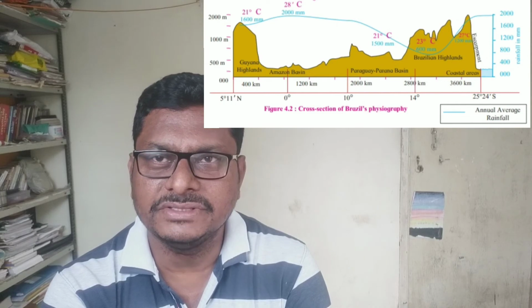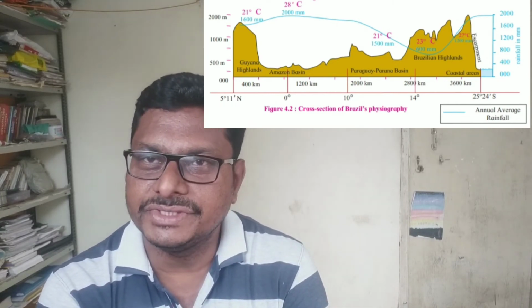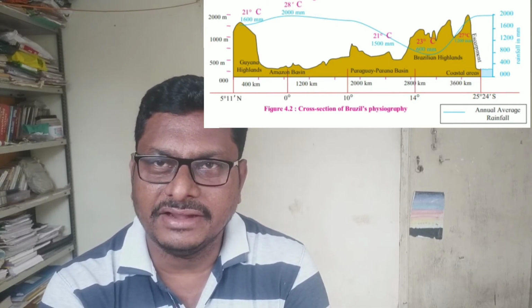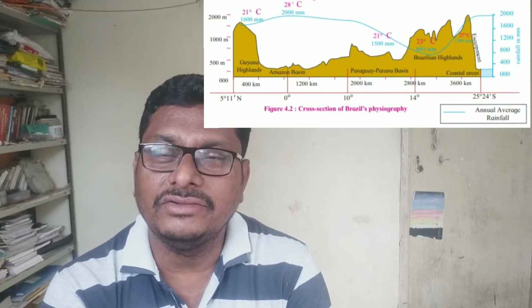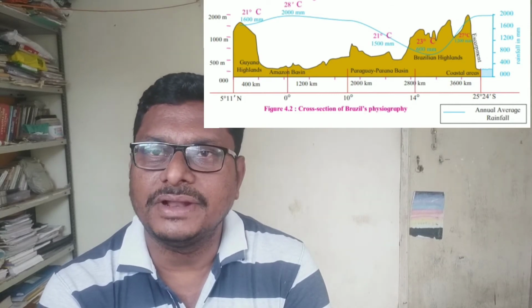It means in this diagram we come to know the physiographical divisions of Brazil as per their height and elevation, then the annual temperature and the annual rainfall as well, and it gives us a proper idea of the Brazilian climate.